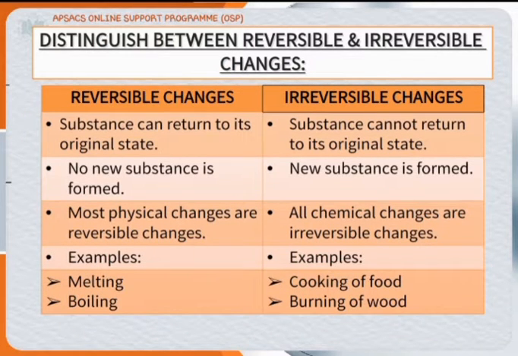Distinguish between reversible and irreversible changes. Reversible changes are those in which a substance can return to its original form. No new substance is formed. Most physical changes are reversible changes, for example, melting and boiling. Irreversible changes: substances cannot return to their original states. New substances are always formed in it. All chemical changes are irreversible changes, for example, cooking of food and burning of wood. Students, you have to learn this and memorize it.